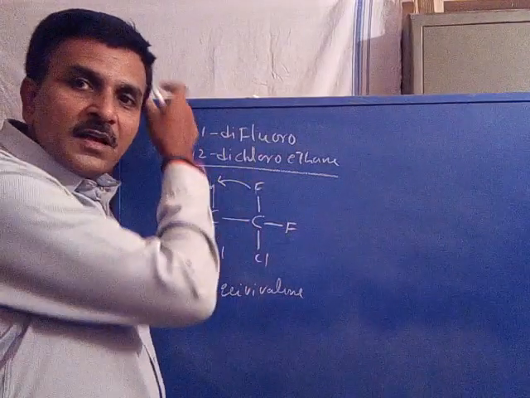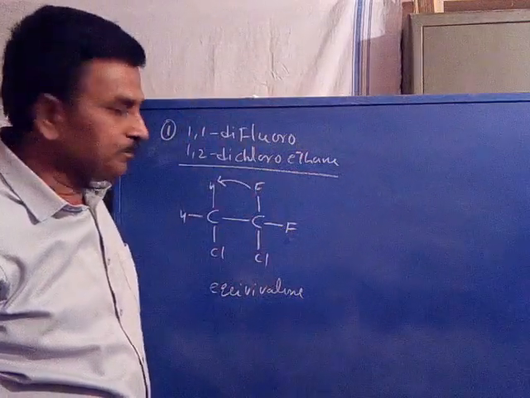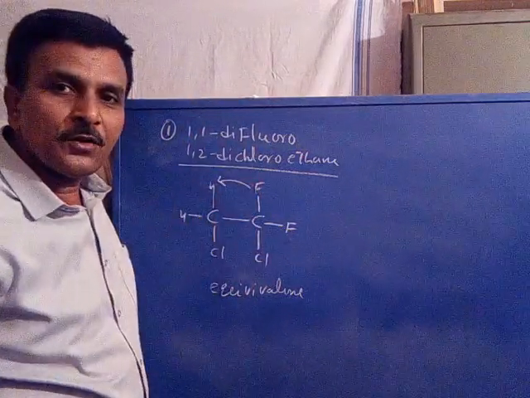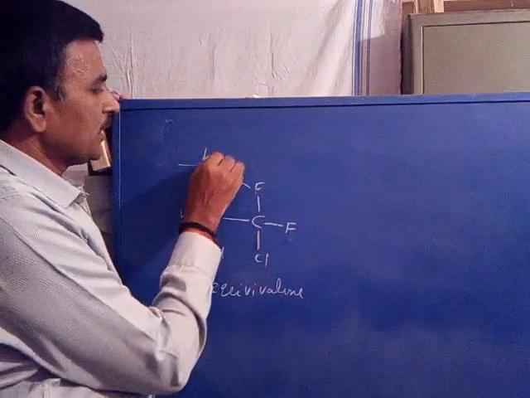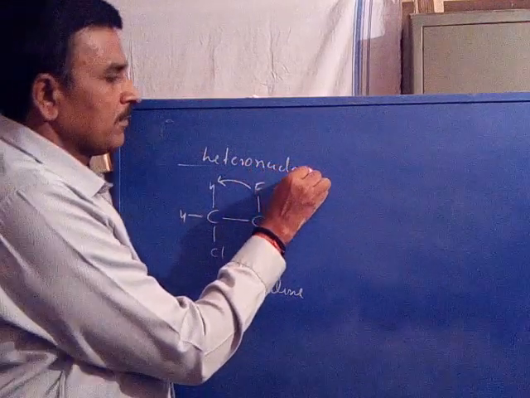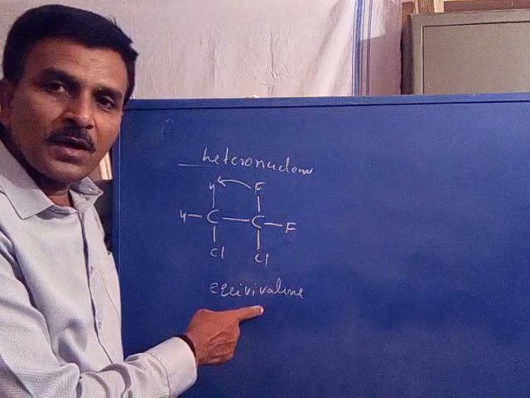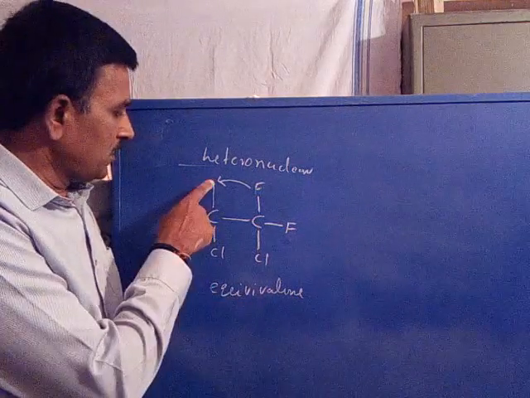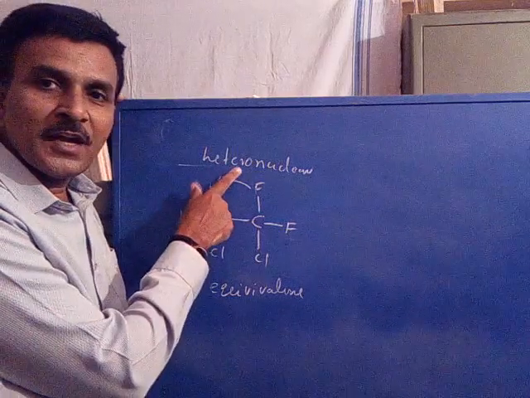Just now we discussed in the coupling constant, where the fluorine is coupled with proton nuclei. So this is heteronuclear coupling. Due to heteronuclear coupling, the two equivalent fluorines are coupled with the two adjacent protons, which are spin active.